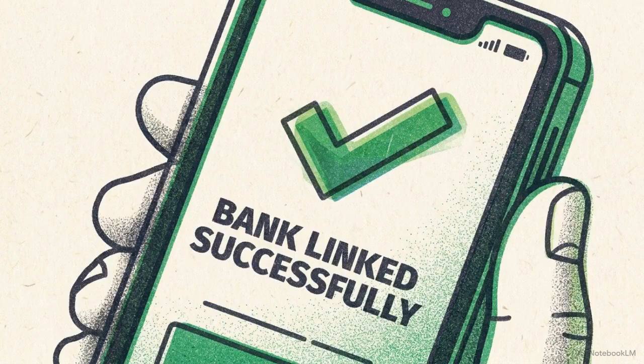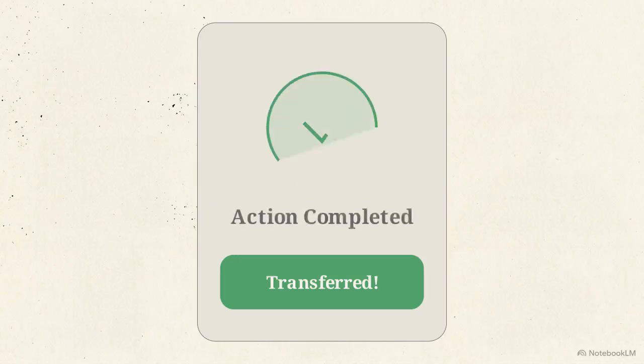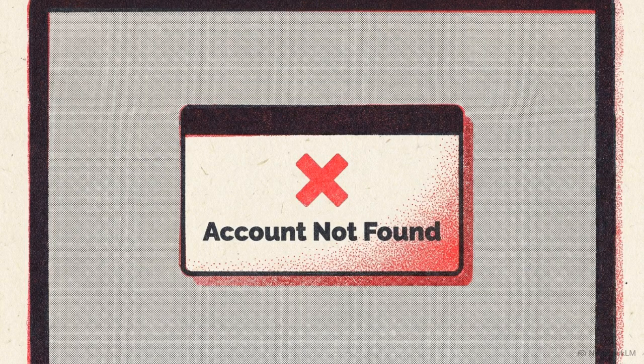Fill out your details, link your bank account, and initiate your first transfer. Transfer an amount that feels almost too small to matter, $10, $20, or $50. The goal is to force the mechanism to work. The dollar amount is irrelevant today. An account with $10 in it can grow. An account that has never been opened cannot.